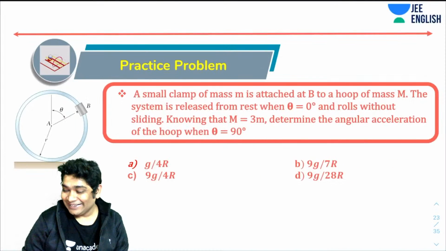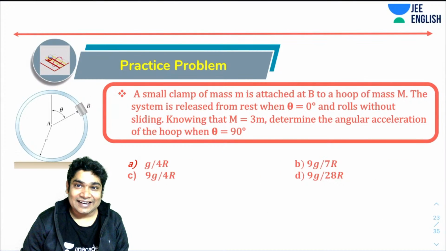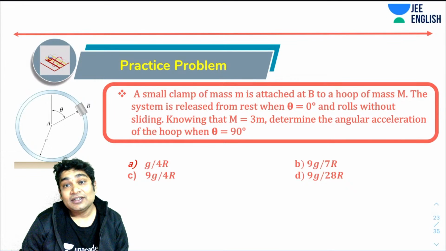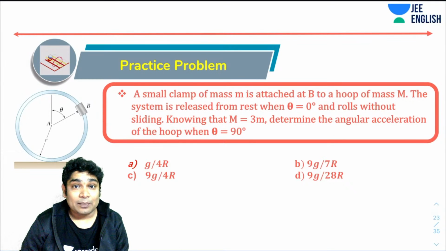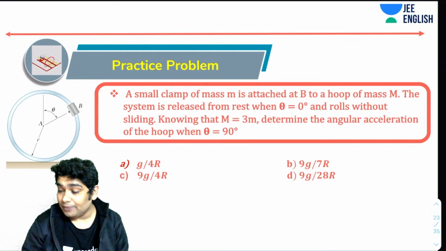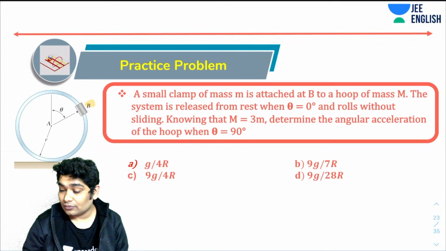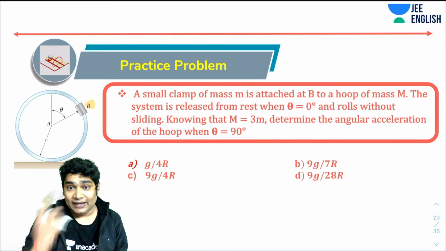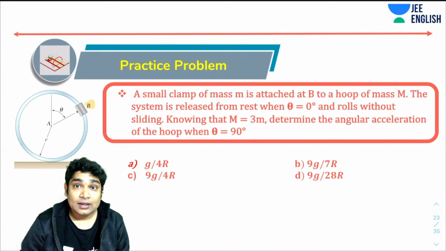All right. Now this is yet another very interesting problem. Let's see if you can figure this one out. This says a small clamp of mass small m is attached at B. So here is the point B. Now to a hoop of mass capital M. So this is a hoop or a ring of mass capital M. Now the system is released from rest when theta is 0.